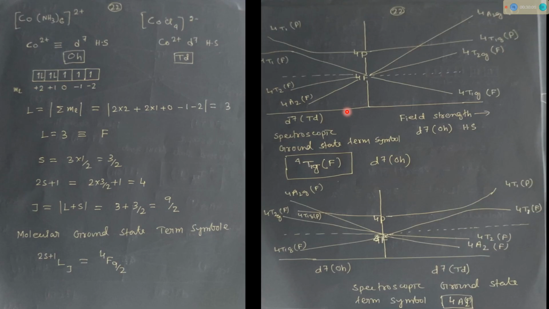सो लेट्स सी नेक्स्ट क्वेश्चन। सो एक क्वेश्चन था जो कोबाल्ट एक्सा अमोनियम कॉम्प्लेक्स था, कोबाल्ट 2 प्लस, और एक कोबाल्ट टेट्राक्लोराइड का कॉम्प्लेक्स था, both case cobalt 2 plus, so one is octahedral, another is tetrahedral. So you have to find the spectroscopic ground state term symbol. So question में था spectroscopic ground state term symbol. So by this way we can find the molecular term symbol.